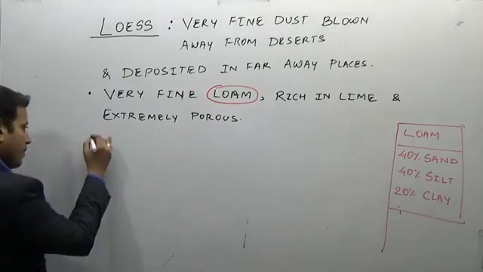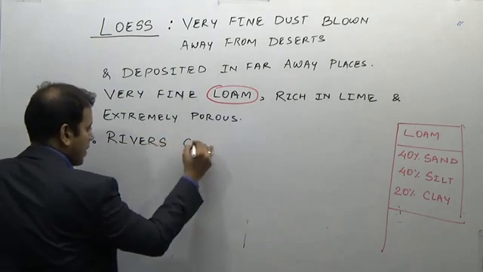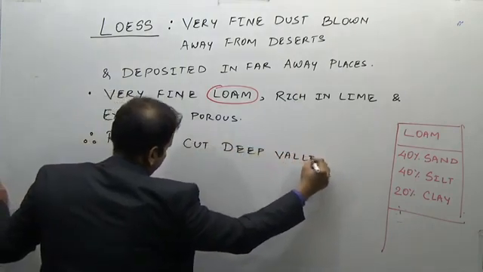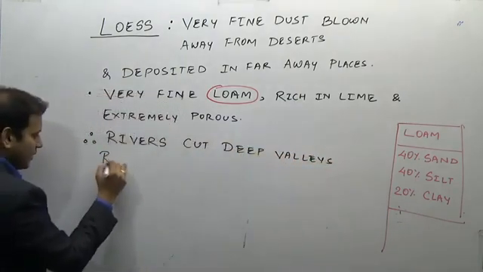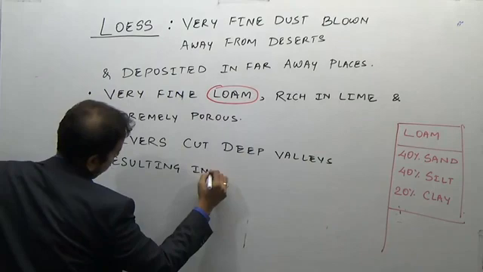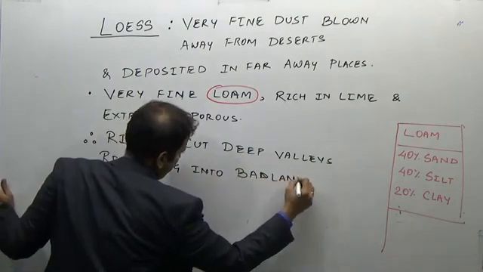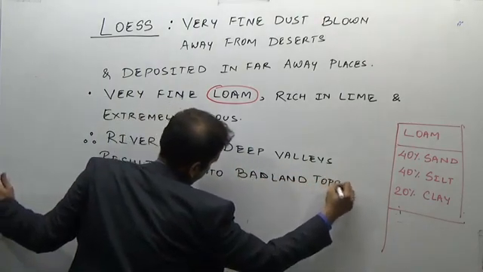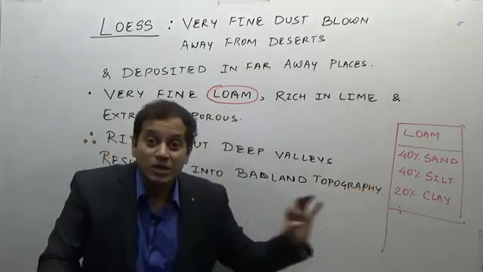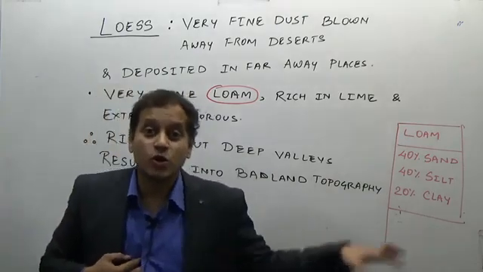Therefore, rivers cut deep valleys, resulting in badland topography. It is this badland topography which results in shifting of the Wang Ho River, what we call the Sorrow of China.